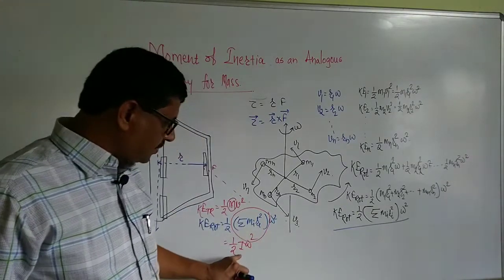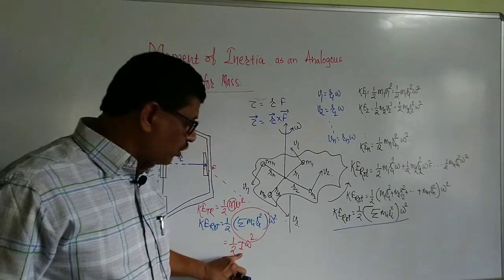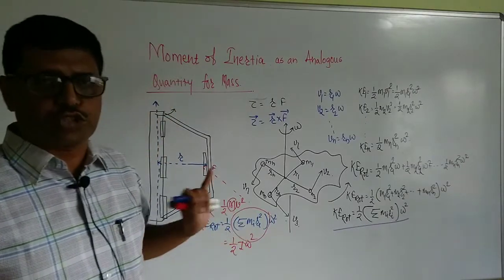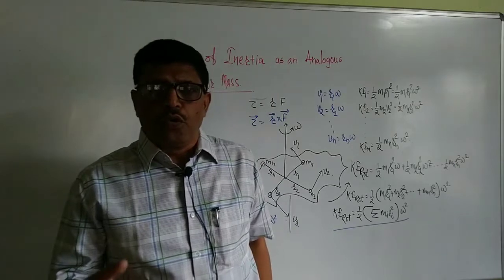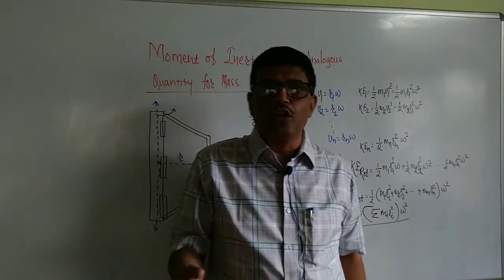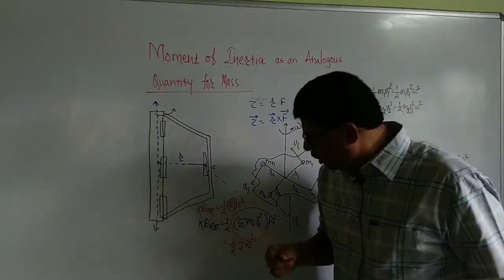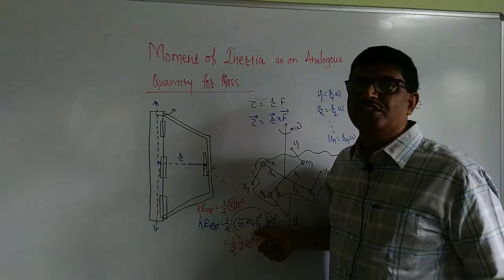What is I? I is a quantity in rotation which is analogous to mass in linear motion. Now, what are the factors on which the value of I depends? The value of I depends on the mass of each particle and the square of its distance from the axis.